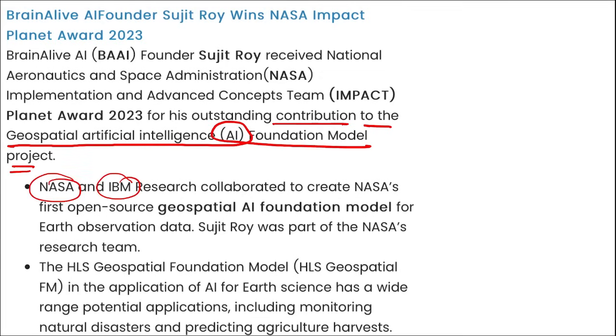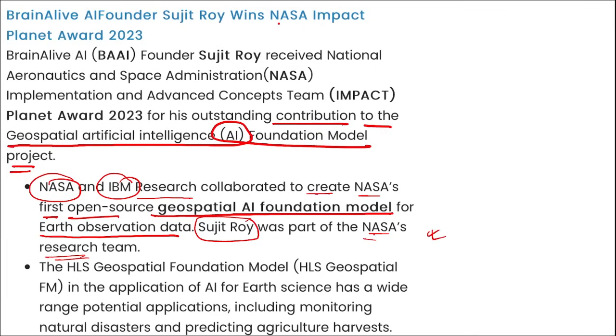Here NASA and IBM Research collaborated to create NASA's first open source Geospatial AI Foundation model for Earth observation data, and here Sujit Roy was a part of NASA's research team, for which and for his contribution he was honored with this NASA Impact Planet Award 2023. Right? Mark this.